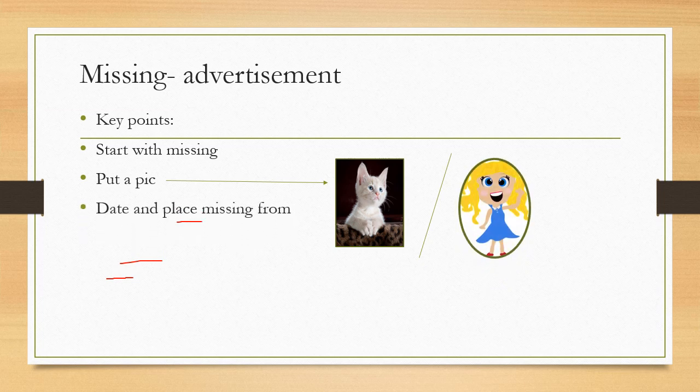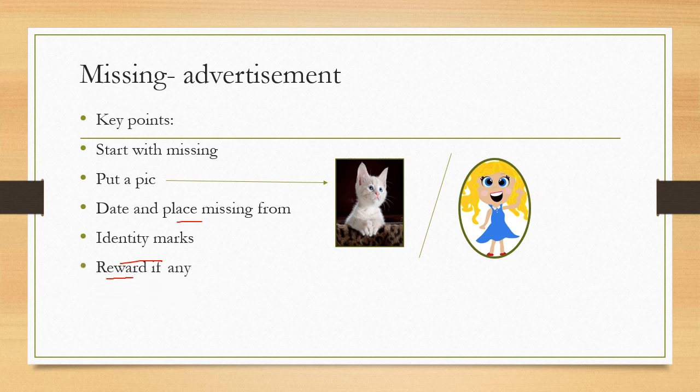Then what are the key points? You should mention the date and place that the person is missing from, when he was found missing, and the place where he was found missing from. Identity marks. What are the special marks or features from which anyone can easily recognize him?